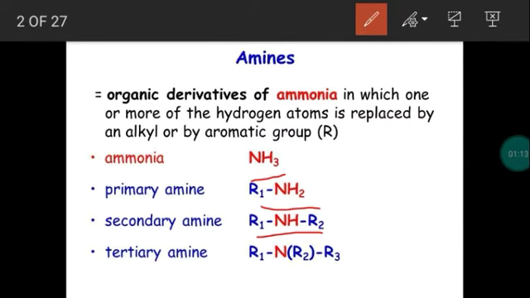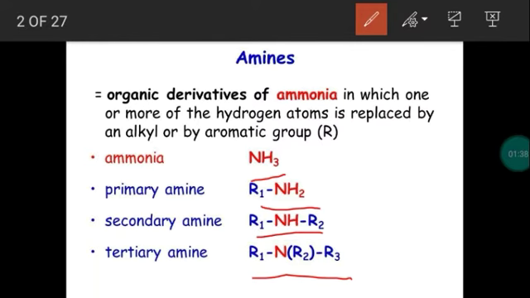Next one, RNHR. Both the R may be similar or different. If two hydrogen atoms of ammonia are replaced by two alkyl or aryl groups, we call them secondary amine. Next one, if all three hydrogen atoms of ammonia are replaced by alkyl or aryl groups, we call them tertiary amine.